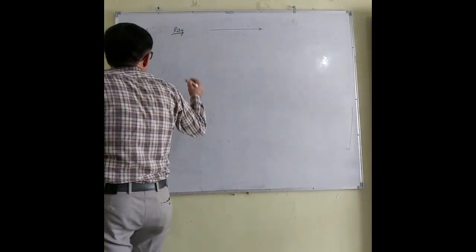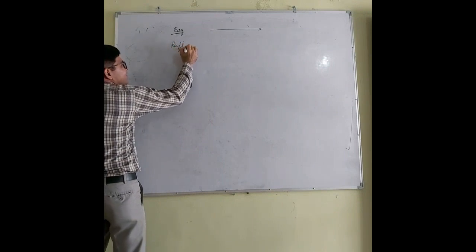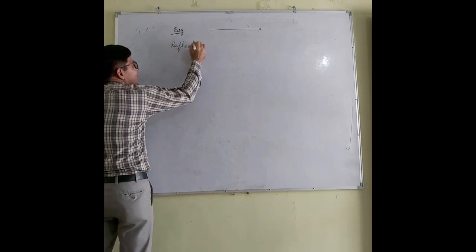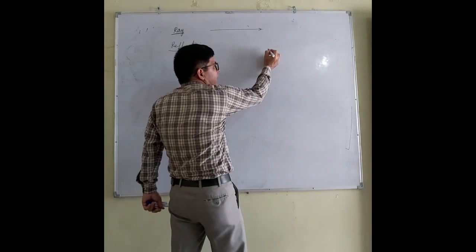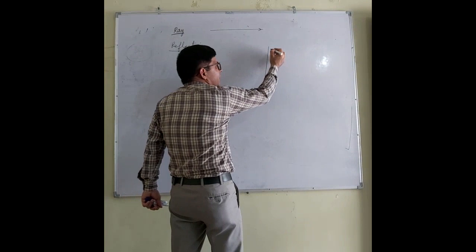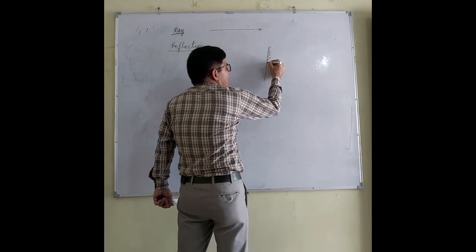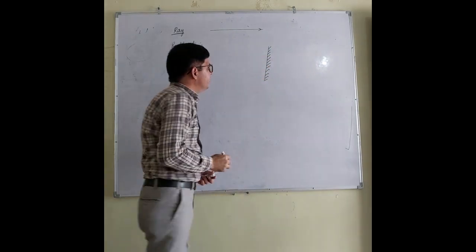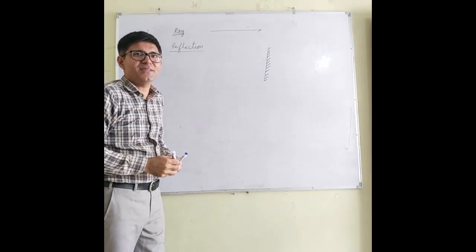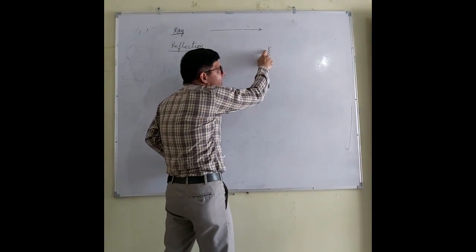Now after this ray, I am coming to reflection. What is the meaning of the term reflection? All of you have seen a plane mirror. Let us say this is the plane mirror. Does it represent the plane mirror? Yes, because this surface is plane.